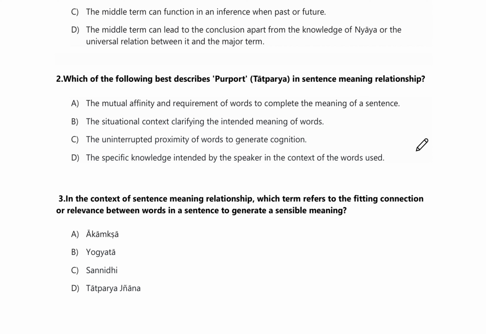You also have to study about the tatparya, akansha, yogyata, sannidhi. These four things are also important in Nyaya philosophy. You have to cover them also.